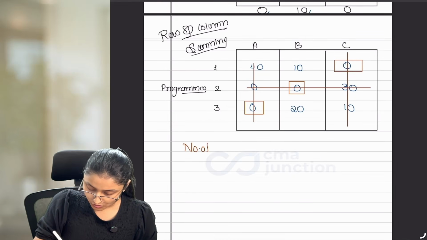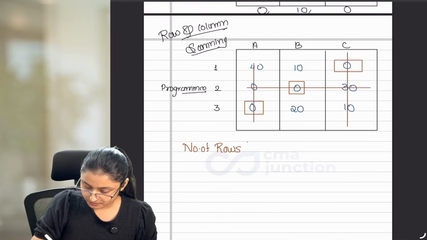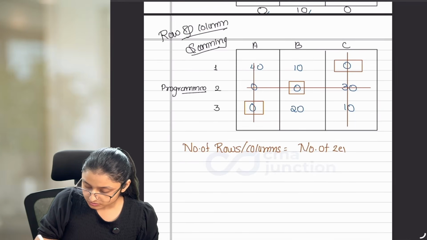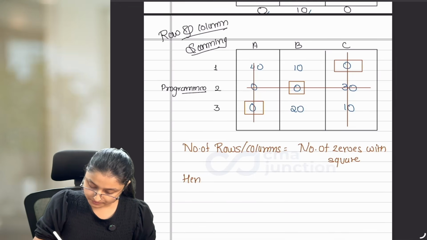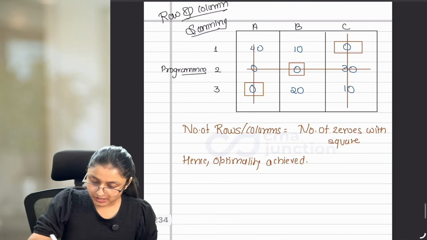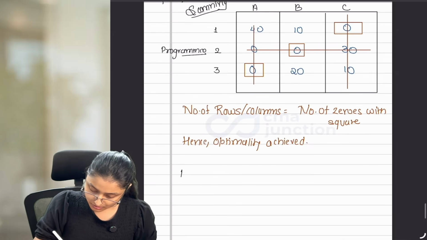Number of rows or columns is equal to number of zeros with square. Hence optimality achieved. And if optimality is achieved, then what to do? Then you have to write the final answer.